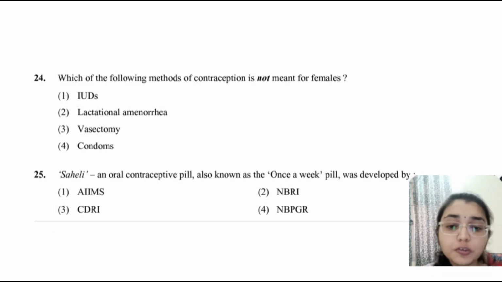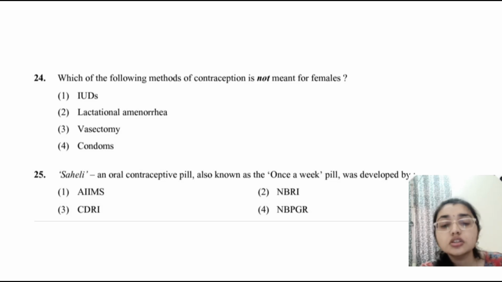Which method of contraception is not meant for females? That is the third option, vasectomy. Then the 25th question is, Saheli pill was developed by Central Drug Research Institute, Lucknow.